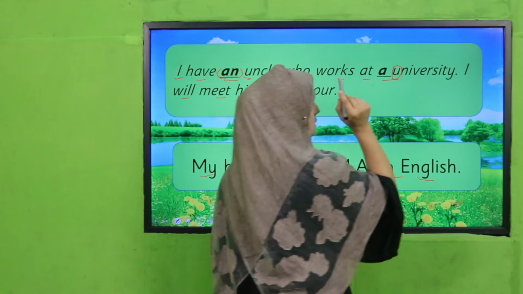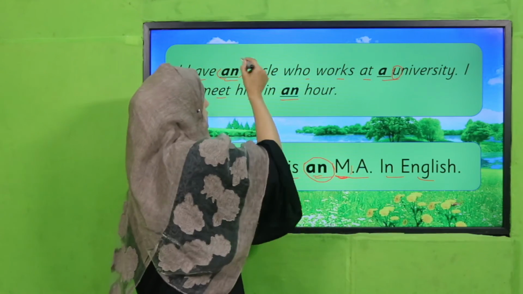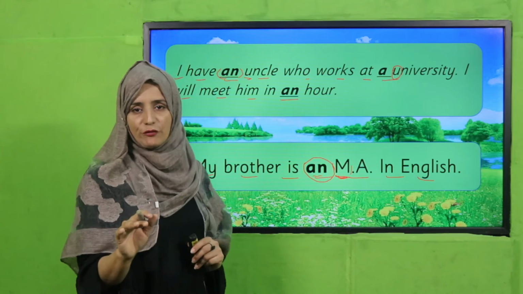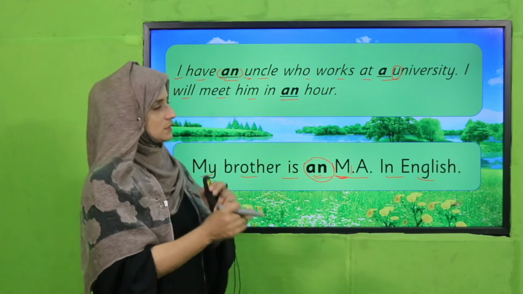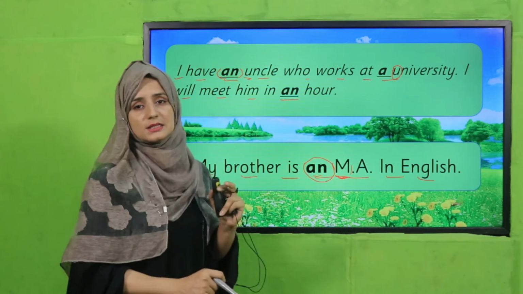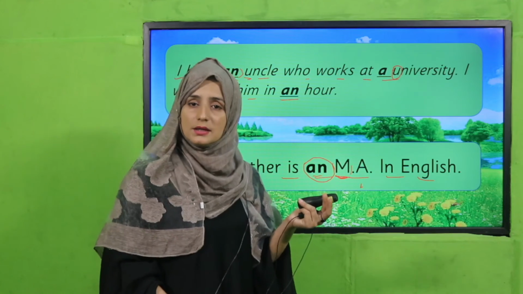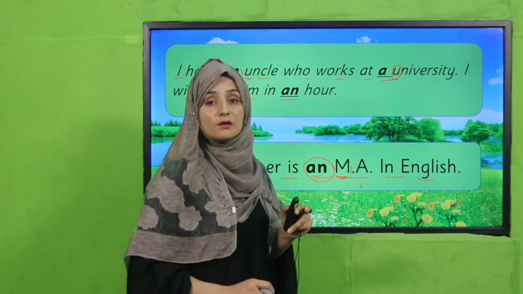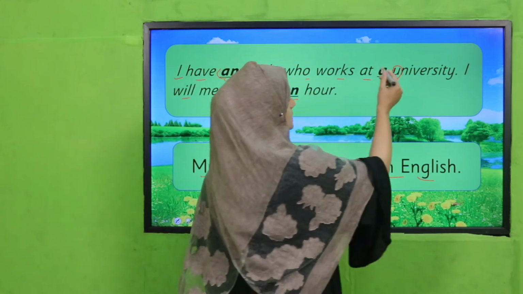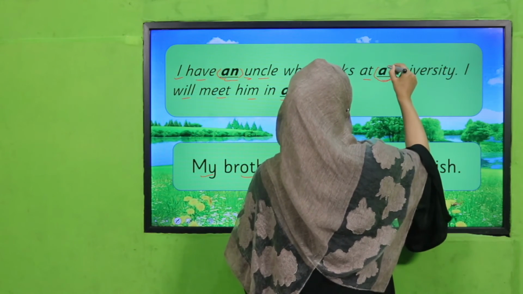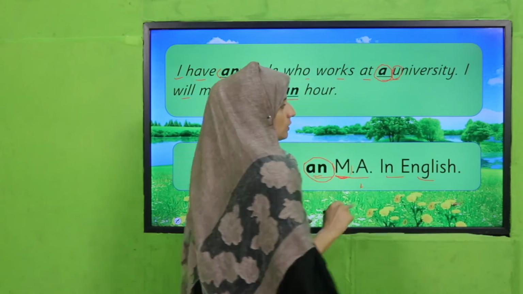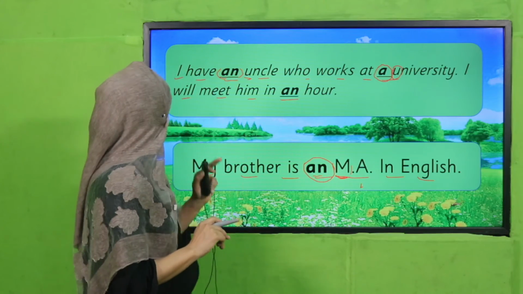Have you judged that? Here is U, there is also U, but what is the difference? The difference is in their sound. This uncle is giving us a vowel sound, and this university is giving us a consonant sound, so that's why we have used a there. This is the actual way.